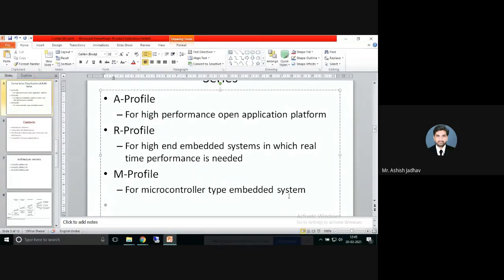Now suppose I want to design an application for an automotive braking system. That means, suppose an object comes in front, then the brake of my vehicle should be applied automatically. In that case, which device, from which profile, should I prefer? Whether it has to be A profile, R profile, or M profile.